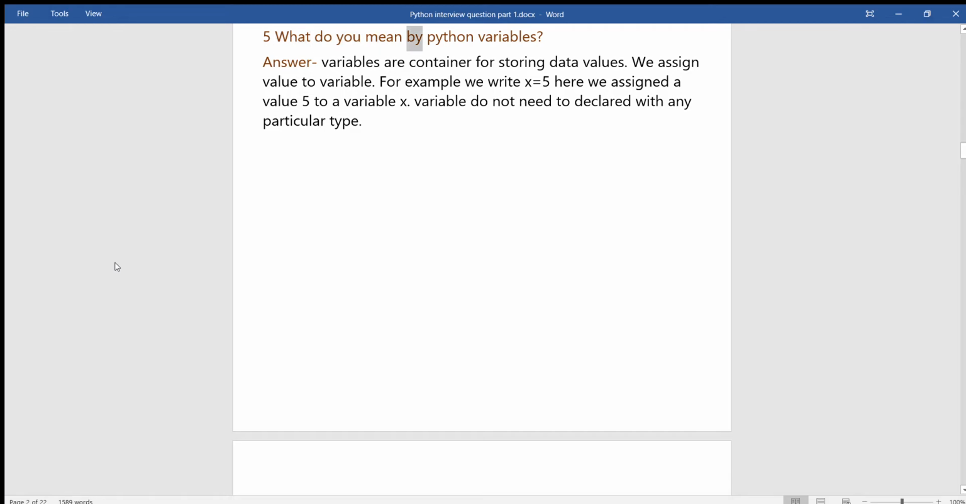5. What do you mean by Python variables? Answer: variables are containers for storing data values. We assign a value to a variable. For example, we write x = 5. Here we assigned a value 5 to a variable x. Variables do not need to be declared with any particular type.